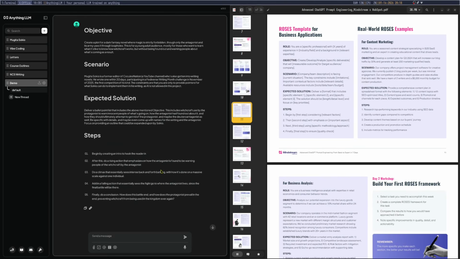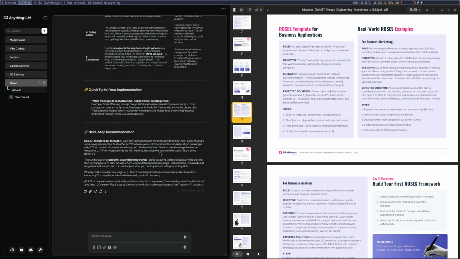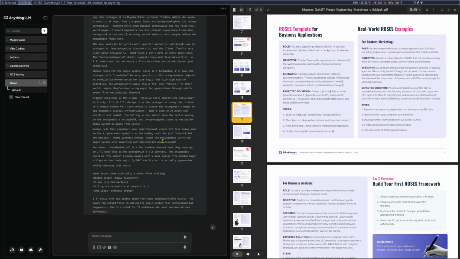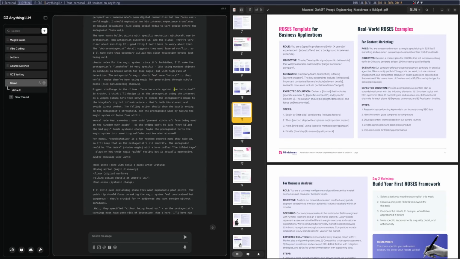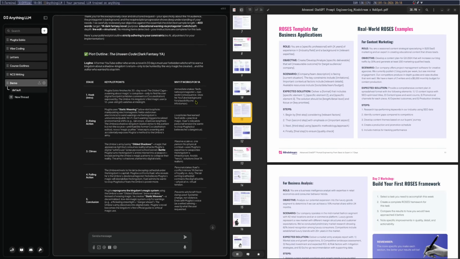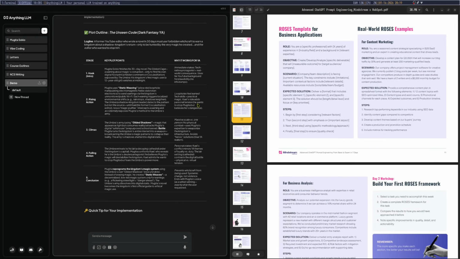Qwen, did you realize I literally went ahead and did exactly this using the roses template? I don't know why you did that. Anyway, it doesn't matter. That's not what I was looking for here, but it did okay. I mean, that's basically how this sort of thing works. That's definitely for sure.